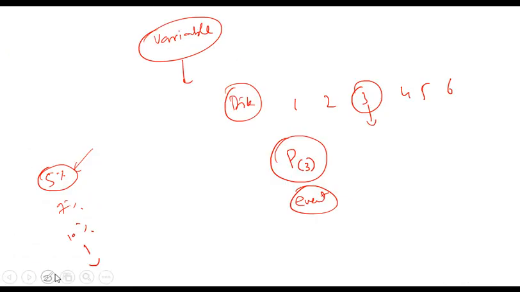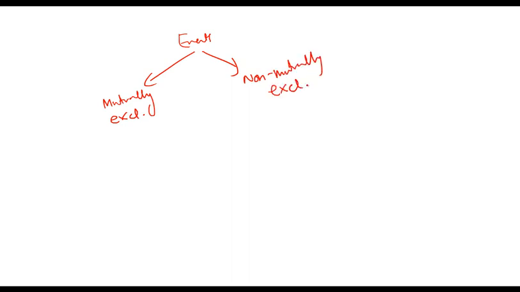And moving on, there are two types of events: mutually exclusive and non-mutually exclusive. Mutually exclusive events are those in which only one event can happen at a time.